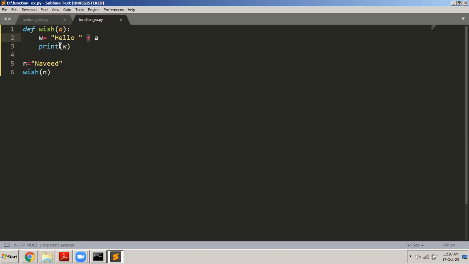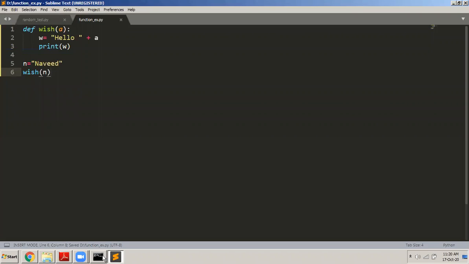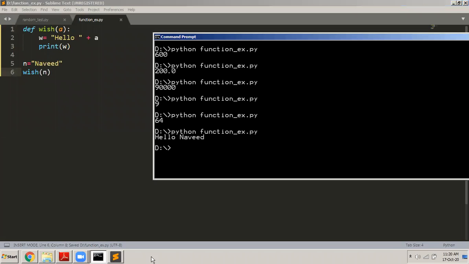Why do we use a plus operator? String plus string means it will concatenate. It will attach them. After concatenating the name with the message hello, I put it into a variable called w, and then I print w. So this function basically accepts a name and then wishes you. It says hello Naveed, like that it tells you.